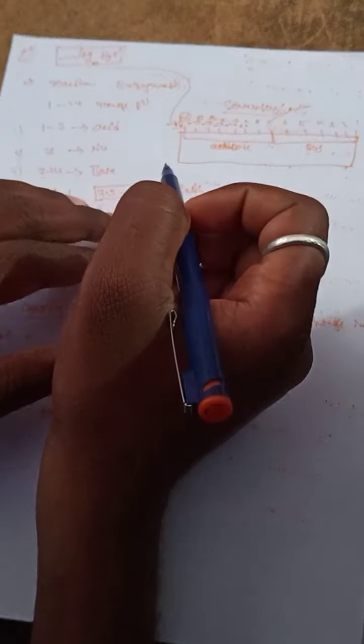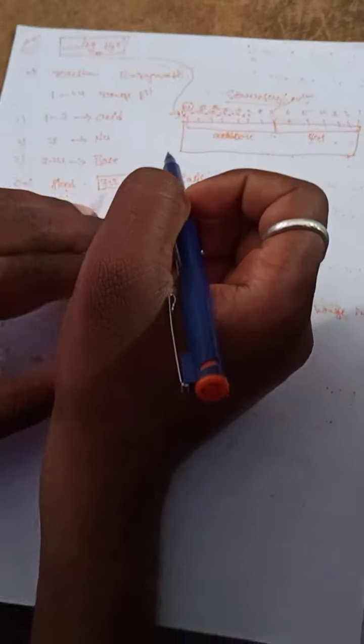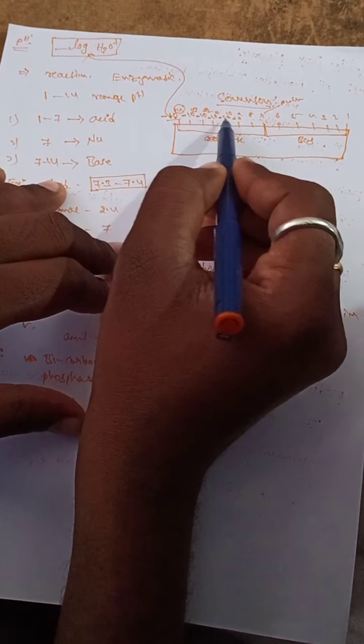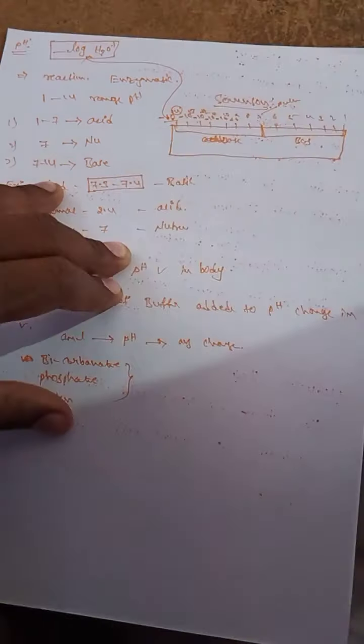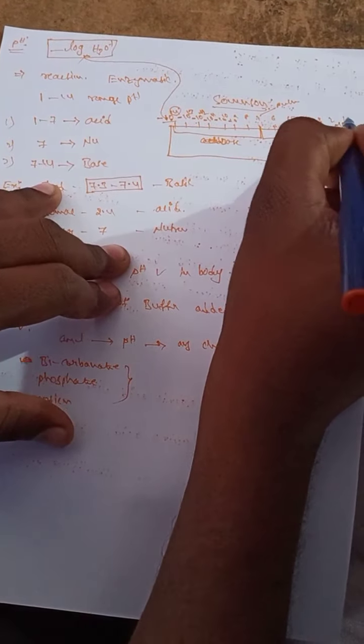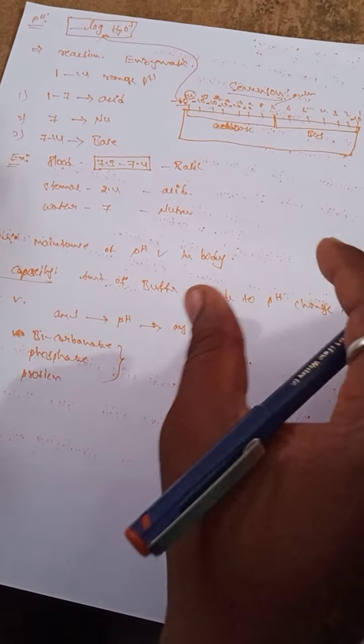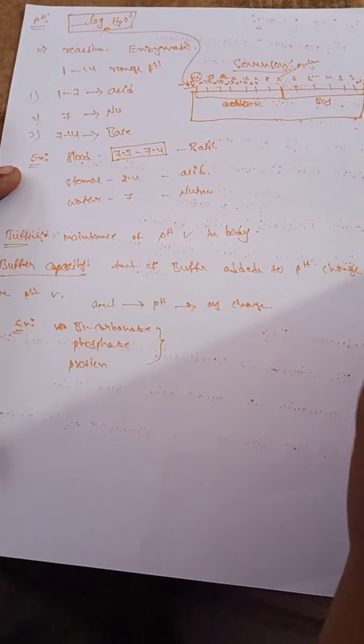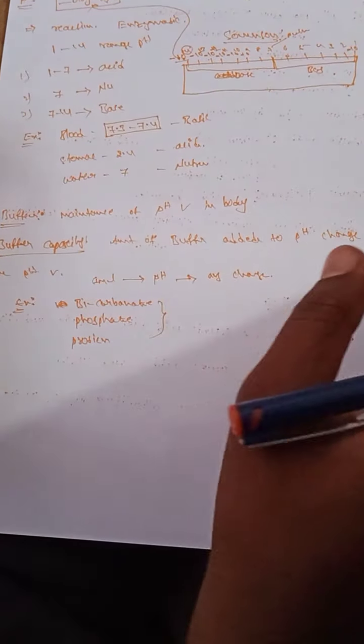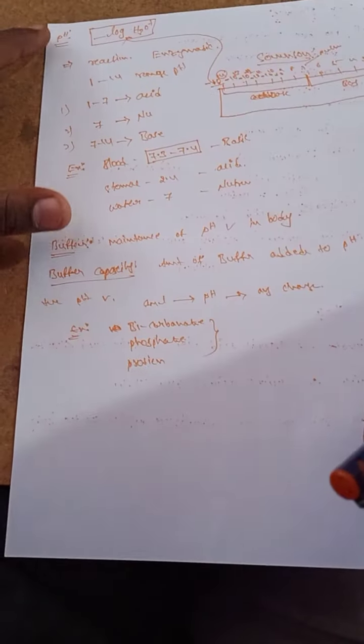As per the Sorensen pH scale, it is divided into categories: minus 10 to the power 14, minus 10 to the 13, minus 10 to the 12, minus 10 to the 11, up to minus 10 to the 1. So what is the minus? Negative. What is the 10? Log. Base is the log. And what are the 1, 2, 3, 4? Hydrogen. So the simple definition of the Sorensen pH scale, negative logarithm of hydronium ion, is known as the Sorensen pH scale or pH definition. Okay, it's clear. So up to here we have completed acid base balance as well as pH.